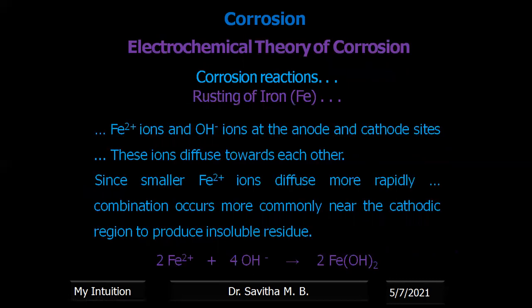Okay, taking the example, see, the ferrous ions are produced at the anode, right? After liberating electrons, ferrous ions are produced. These are liberated to the environment. Similarly, hydroxyl ions are produced by the cathode reaction. This is a positive ion and this is a negative ion. They both diffuse towards one another and form the corrosion product.